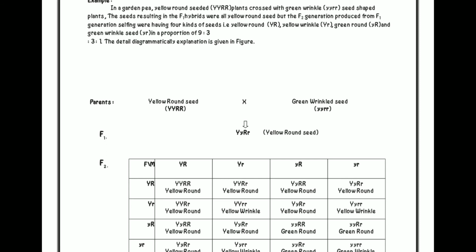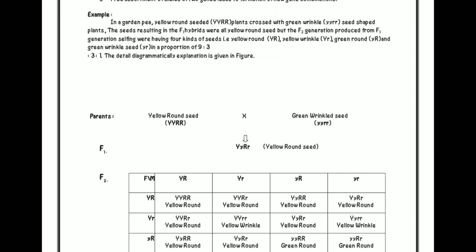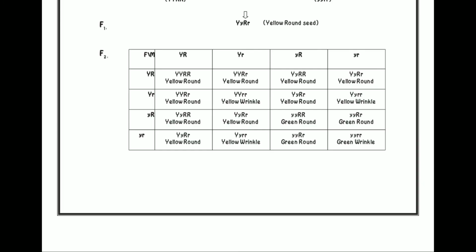But the F2 generation produced from F1 selfing had four kinds of seed, that is yellow round, yellow wrinkled, green round and green wrinkled seed, in the proportion of 9:3:3:1. And this is the detail about the law of independent assortment.